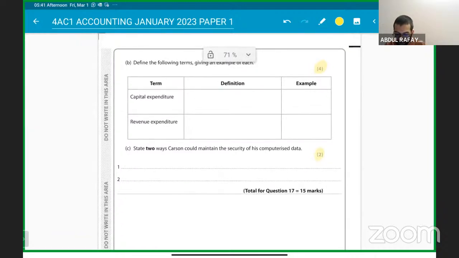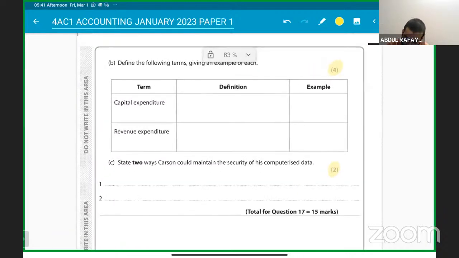So we have a 6 marks question here. So let's quickly do this. Define the following terms while giving an example of each. We have talked about this in previous questions as well. We have to do capital expenditure and revenue expenditure. Okay, so let's talk about capital expenditure.